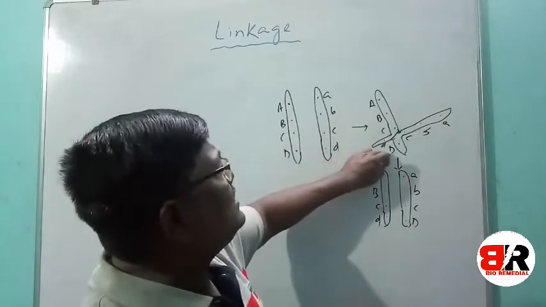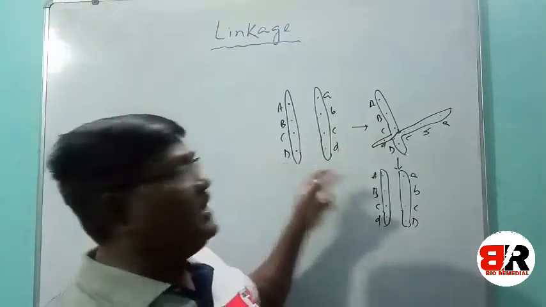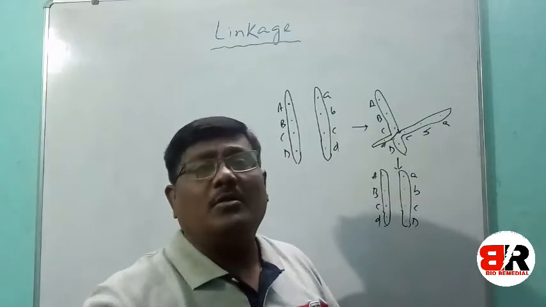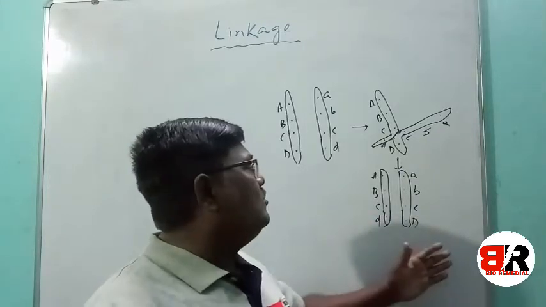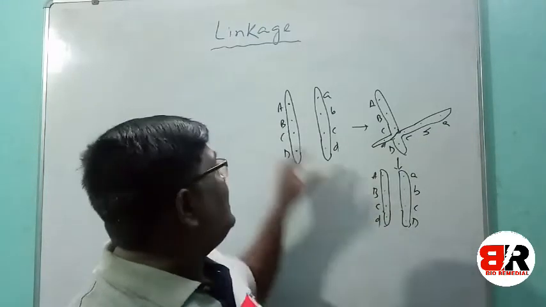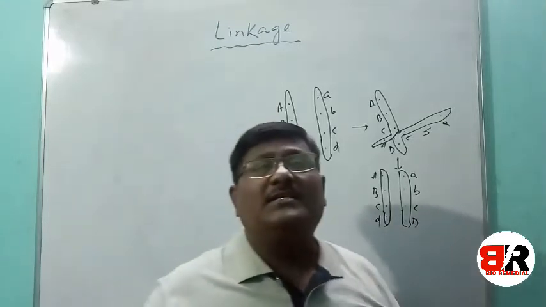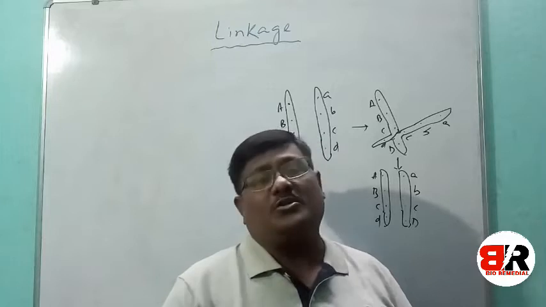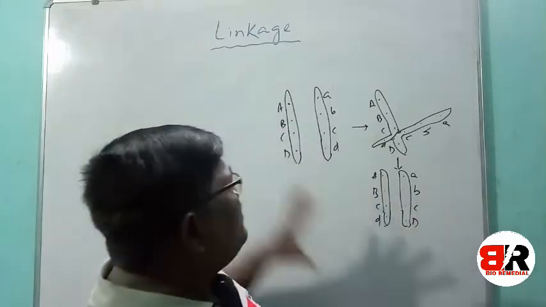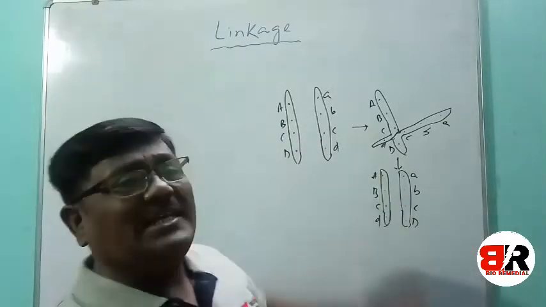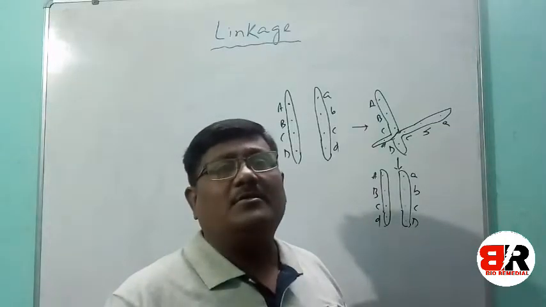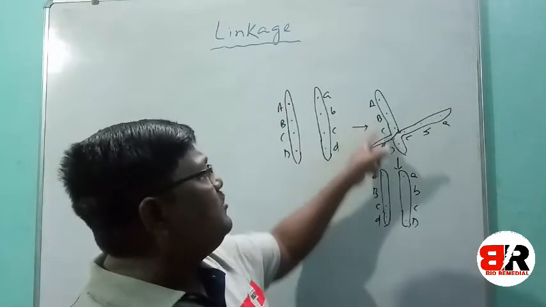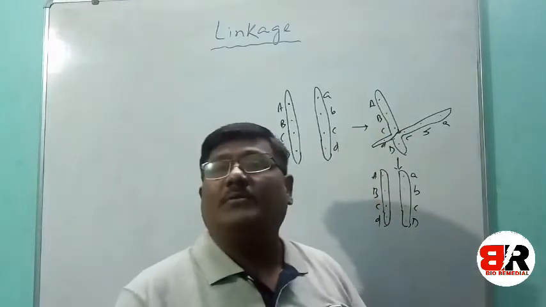Now we understood that capital D from this pair is separated and transferred to the other homologous chromosome. That means A and D are two genes that were together, but they are separated due to crossing over. That is why the chances of recombination are more if the two genes are far away from each other.